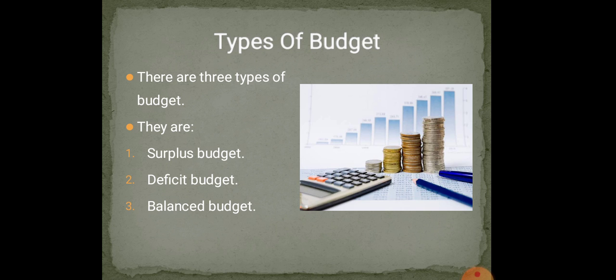So if you write finance minister, that is the only correct post you should write. So you will get 1 mark. The finance minister introduces the central budget in the Lok Sabha in February or March. Now budgets are of three types. See here: surplus budget, deficit budget and balanced budget.